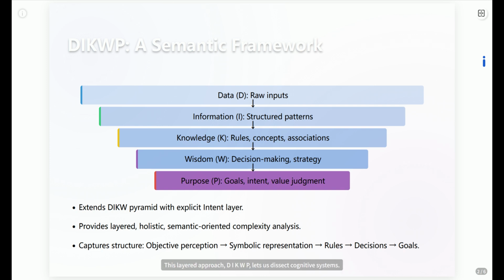This layered approach, DIKWP, lets us dissect cognitive systems. The data layer is raw sensory input. Information is structured patterns from that data. Knowledge is rules and concepts. Wisdom is decision-making and strategy, and purpose, that's the top layer, the goal-driven behavior. This isn't just academic navel-gazing. It provides a framework to measure complexity at each stage and see how they interact. It's holistic, it's semantic, and frankly, it's way more useful than just looking at CPU cycles.